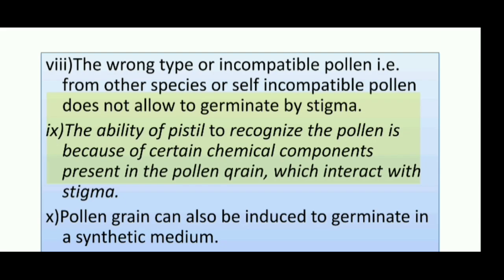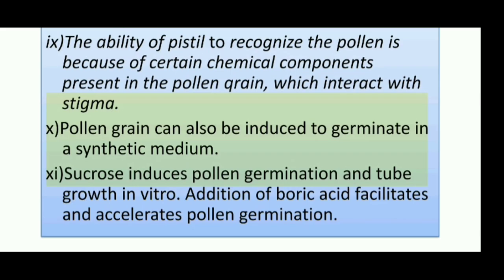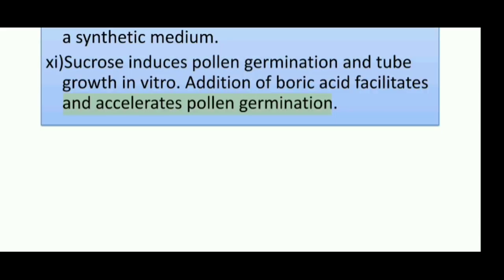The ability of the pistil to recognize the pollen is because of certain chemical components present in the pollen grain, which interact with the stigma. Pollen grains can also be induced to germinate in a synthetic medium. Sucrose induces pollen germination and tube growth in vitro. Addition of boric acid facilitates and accelerates pollen germination.